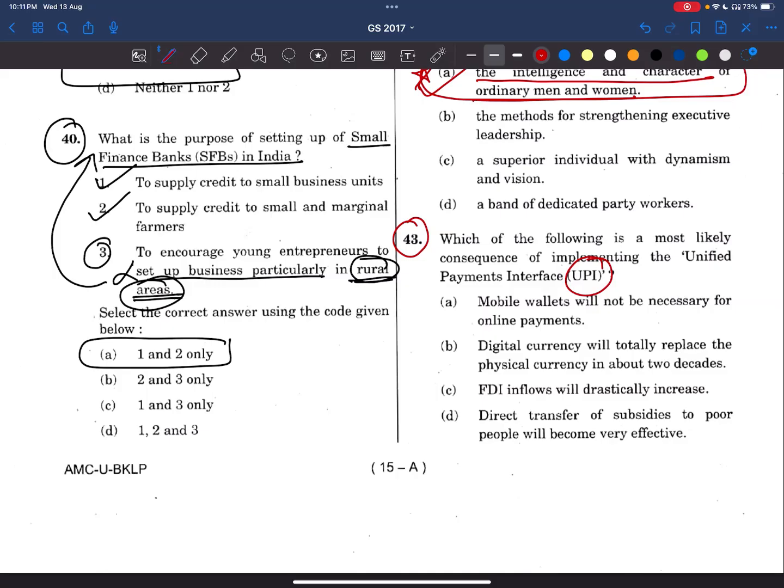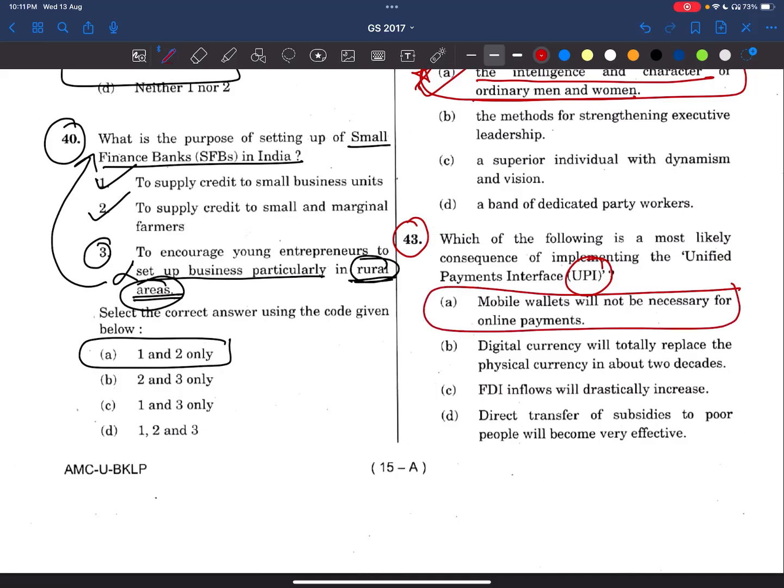That means I may have an account in one bank, and you may have one in another bank. Right now, I am directly transferring money from my bank to your bank, cashless, without any physical money involved. Directly, I am sending soft cash. Now see, mobile wallets will not be necessary for online payments. Yes, this is the appropriate answer, right?